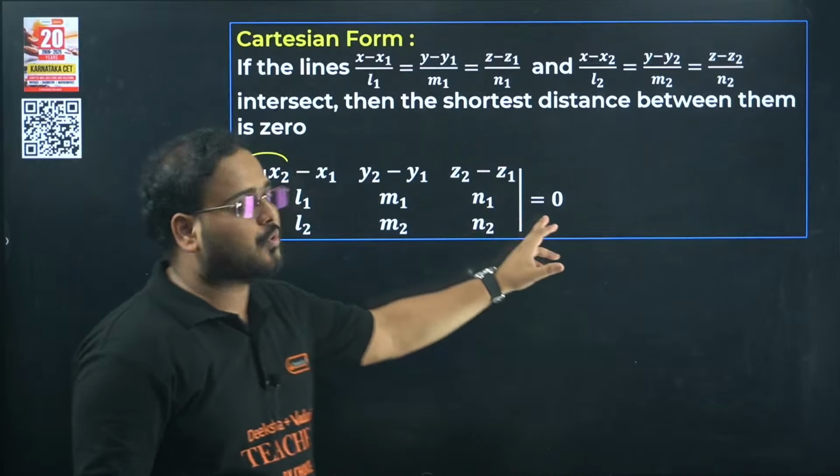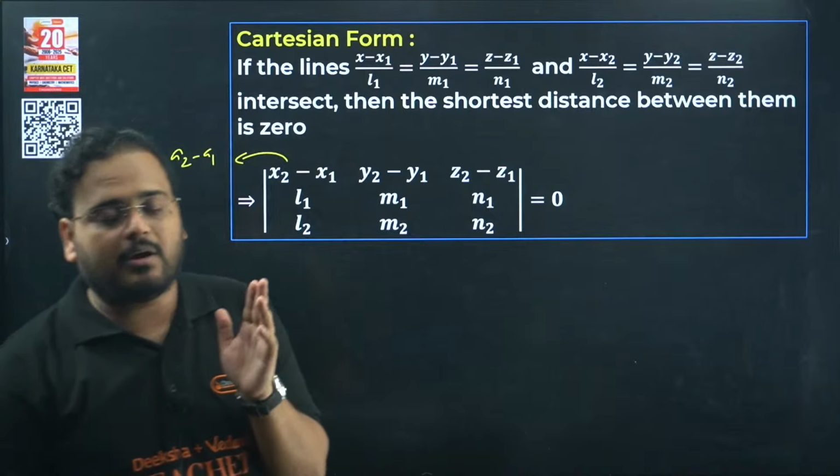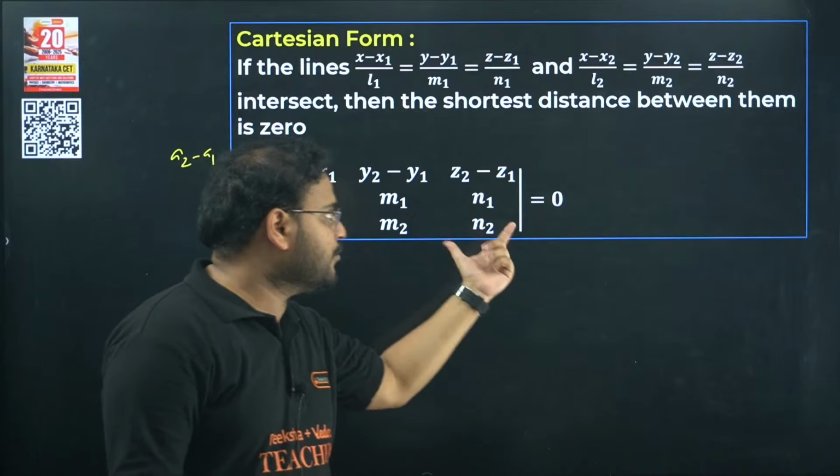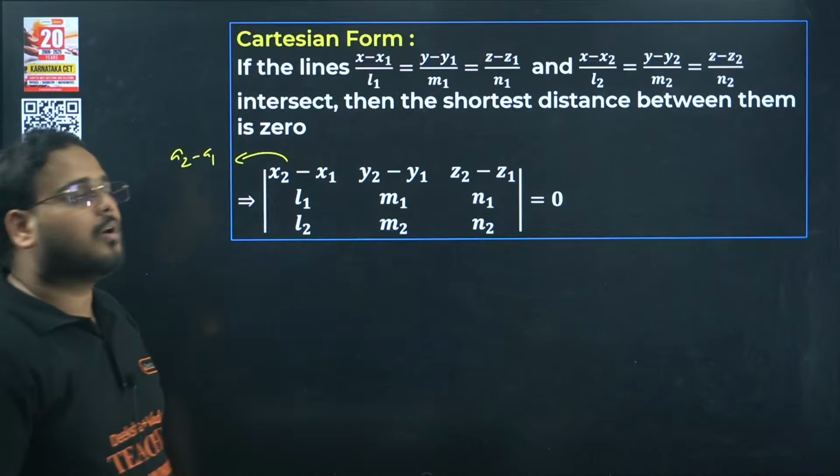So this will be equal to 0 in the case of Cartesian form: the determinant of x2 minus x1, y2 minus y1, z2 minus z1 with l1, m1, n1 and l2, m2, n2 will be equal to 0 if you solve it, for the shortest distance between them to be 0, that is, the lines intersecting in nature. Vector form, Cartesian form, this is good enough to remember. If you want to do the question faster, you can remember this formula. It will be easier in this case because you all know how to find the determinant faster.